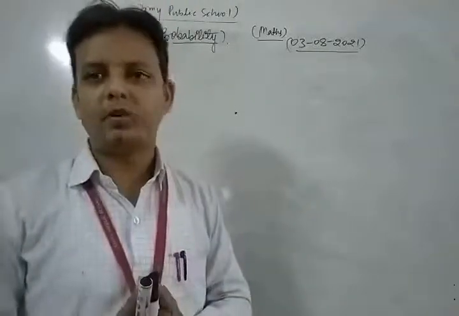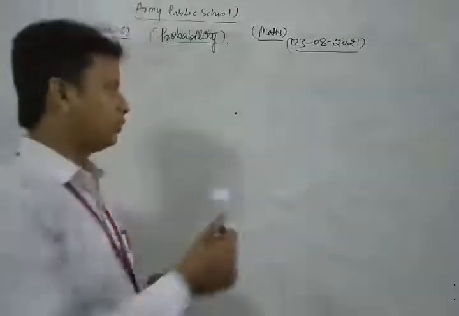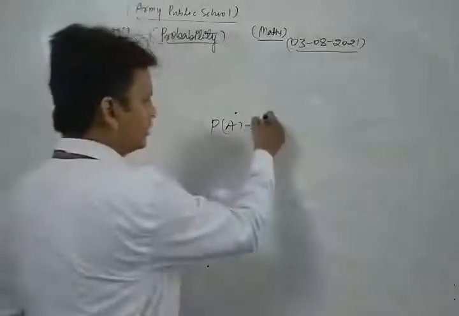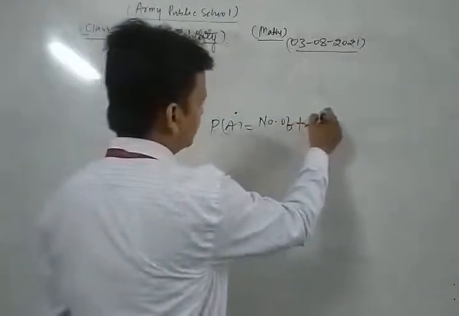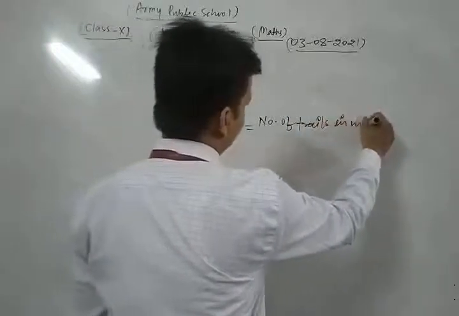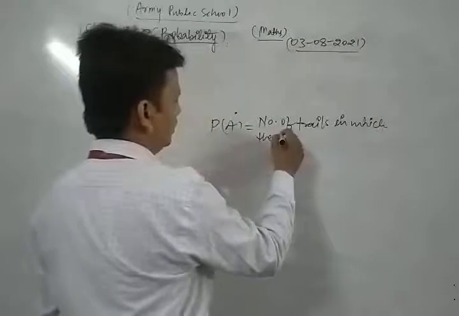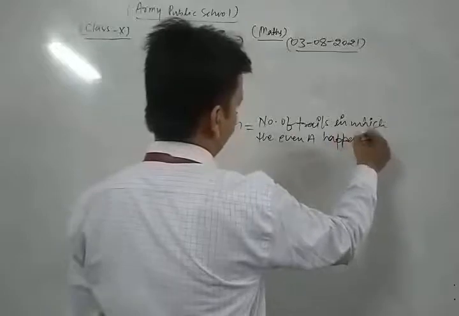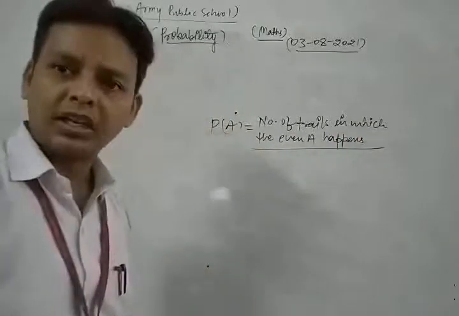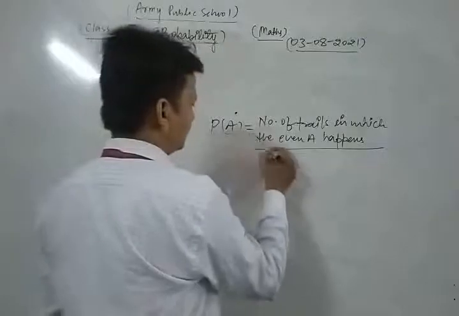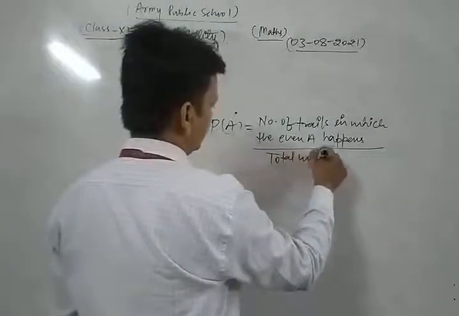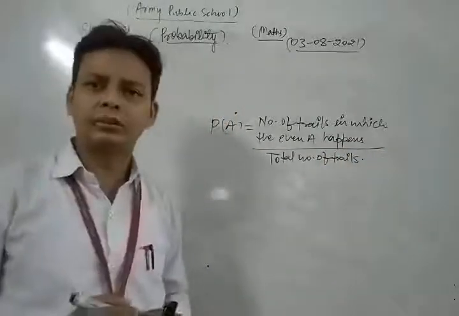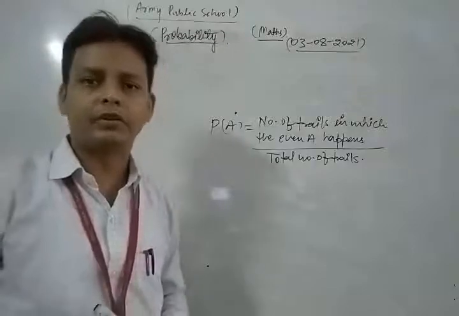The probability of happening of an event A is always equal to the number of trials in which the event A happens to the total number of trials. This is the general concept to find the probability of happening of an event A.